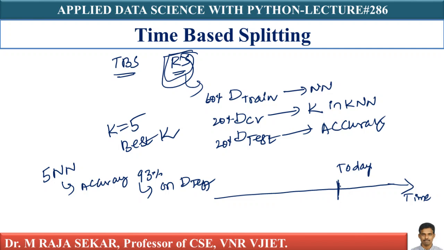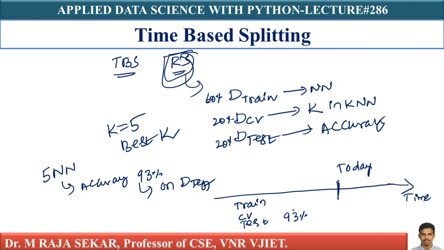Let's assume I am a machine learning engineer at Amazon. Today, all the data I have, I will use it to train, to cross validate, and for testing. Let's assume my test accuracy is 93%. Let it be.